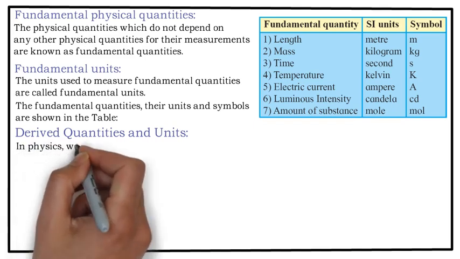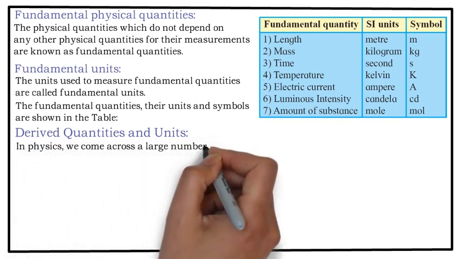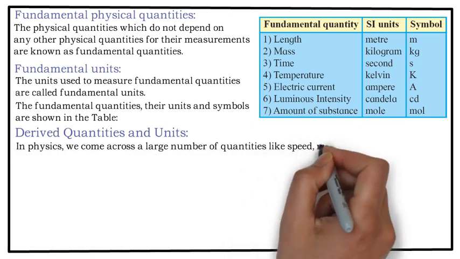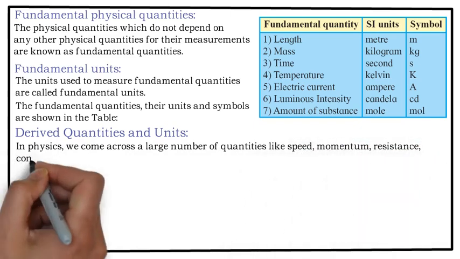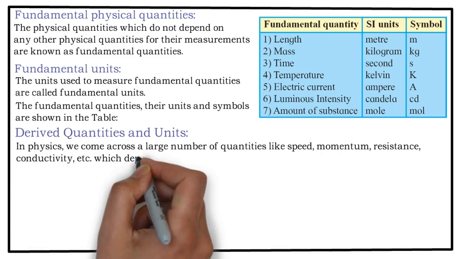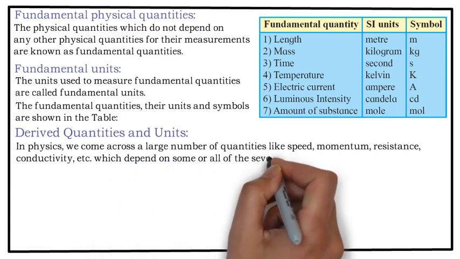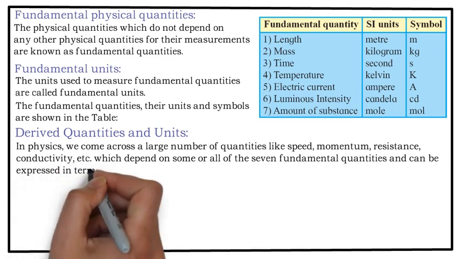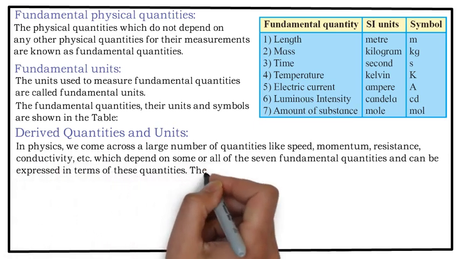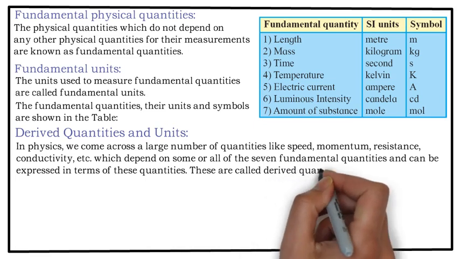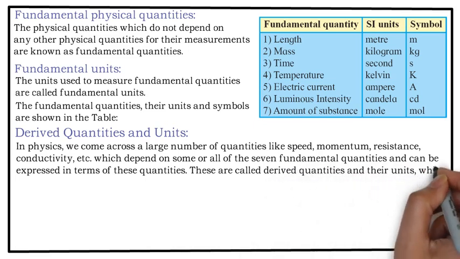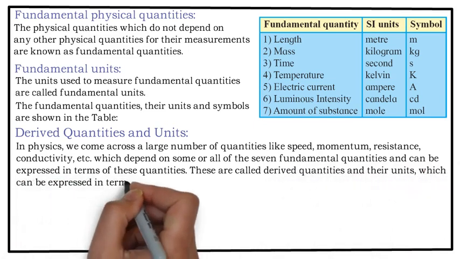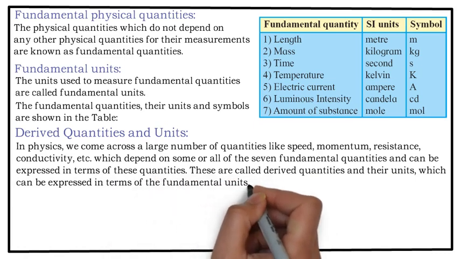In physics, we come across a large number of quantities like speed, momentum, resistance, conductivity, etc., which depend on some or all of the 7 fundamental physical quantities and can be expressed in terms of these quantities. These are called derived physical quantities, and their units, which can be expressed in terms of fundamental units, are called derived units.